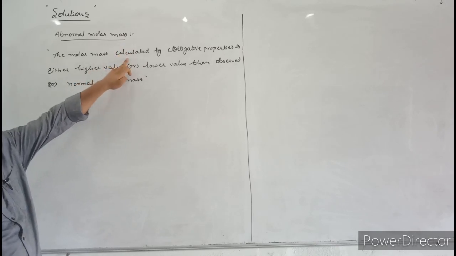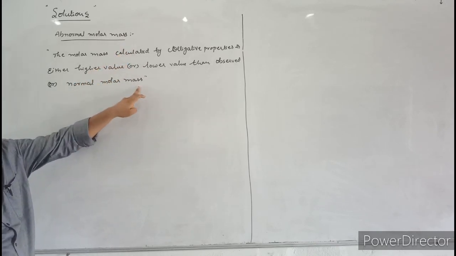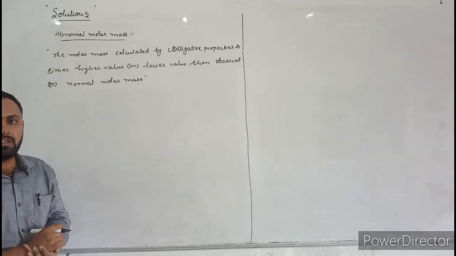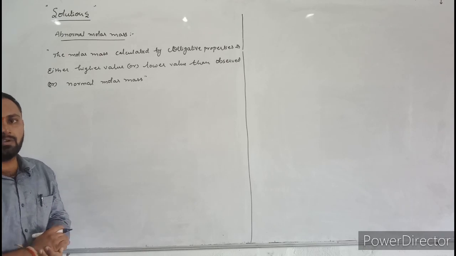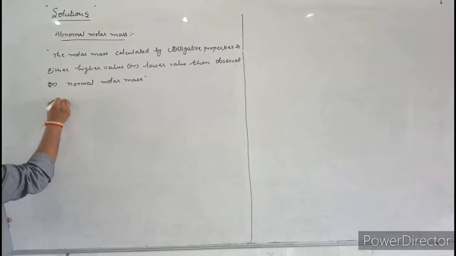Why is the calculated molar mass different from the normal molar mass? It is due to two reasons. One is due to dissociation of solute, the other is due to association of solute. Here I will write the reasons.